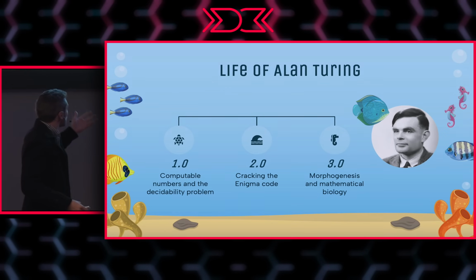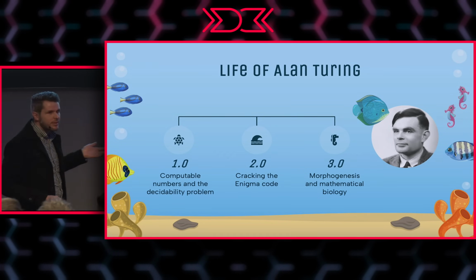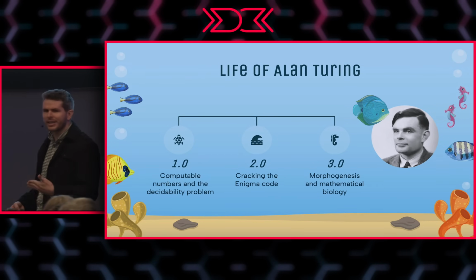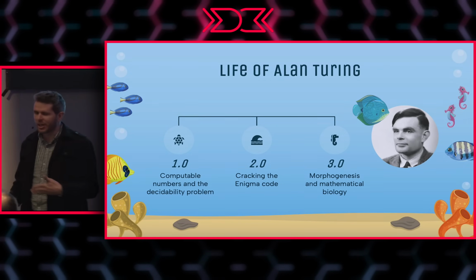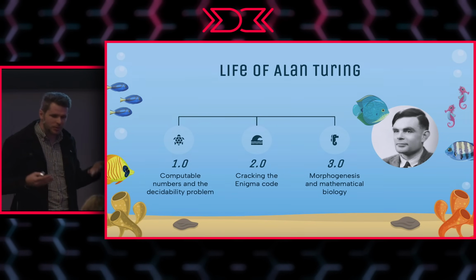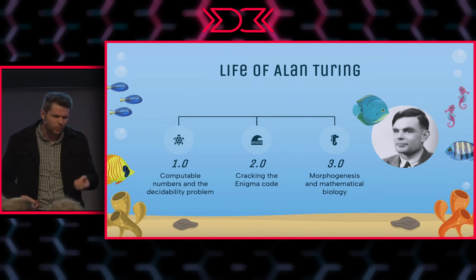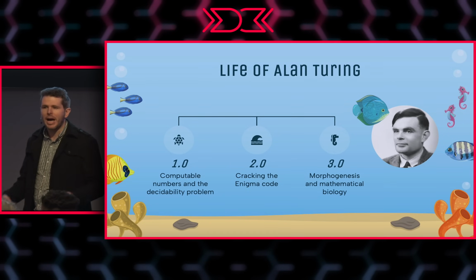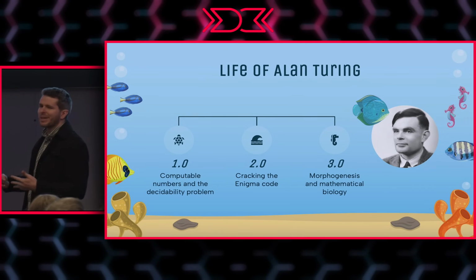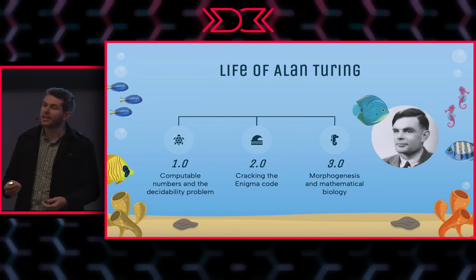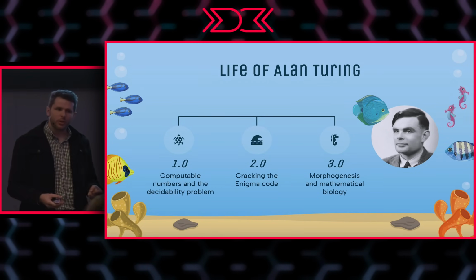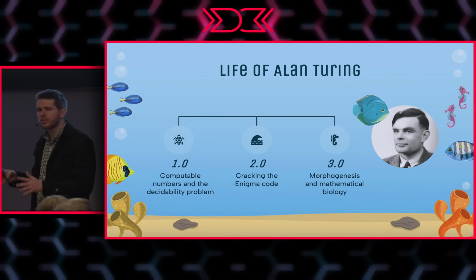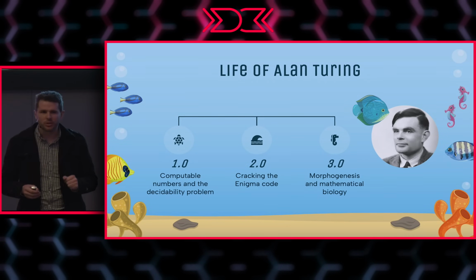But then after this, after basically doing great work in maths, this other guy came along, a little-known supervillain by the name of Adolf Hitler, and he decided he's just going to mess everyone's stuff up, and basically started this big old thing, also, you might have heard of it, called World War II. So they called on Alan Turing, knowing that he had this knowledge in maths, and they had him work on one of the very big, important problems of the war, which was cracking the Enigma codes. The Germans and their U-boats and all their weapons of war had this encryption device called an Enigma. It's a good name because it was hard to break.